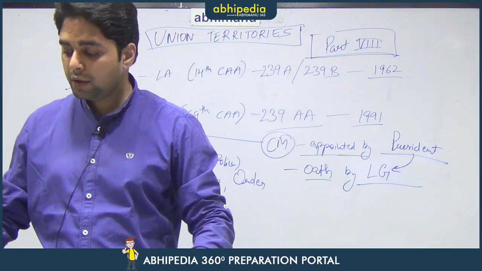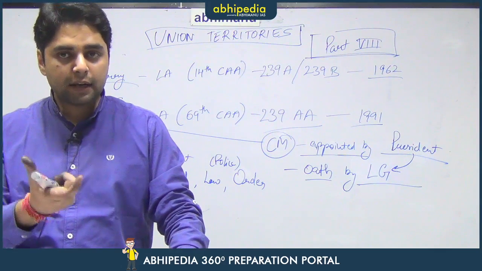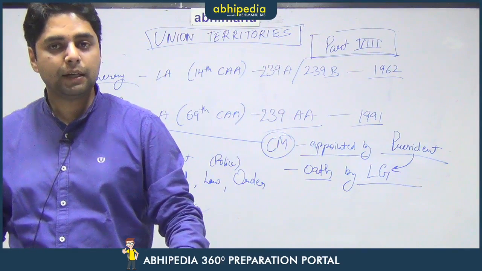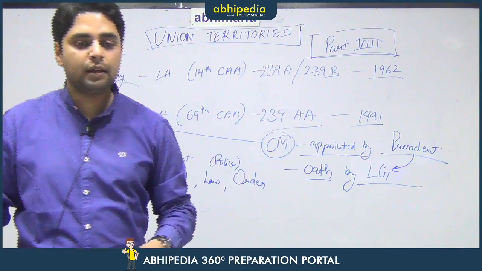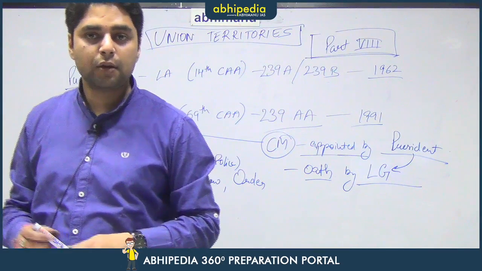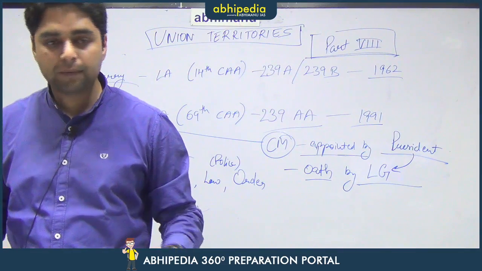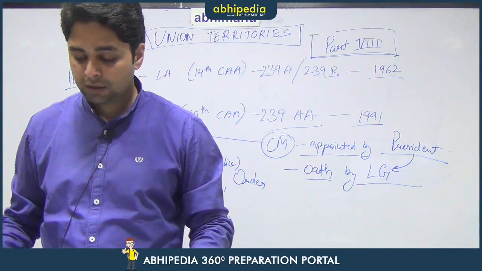But what you don't know is that theoretically this power is delegated to the Lieutenant Governor of Delhi by the President of India. That means ultimately the President of India is the one who is appointing the Chief Minister of Delhi. And it is so in this case because Delhi is a union territory, so the ultimate authority has to come from the President of India. Right?